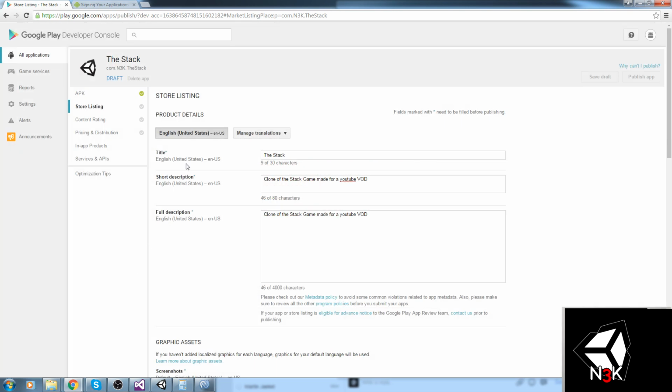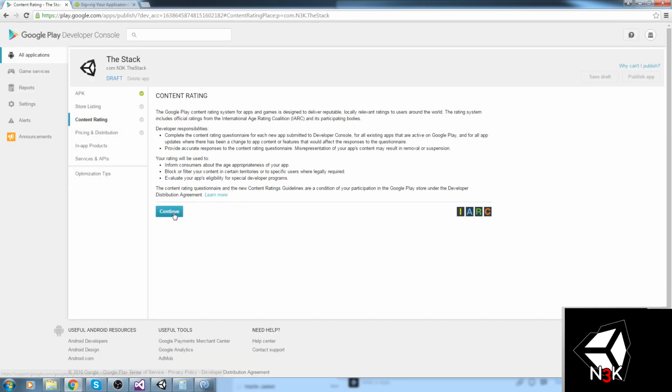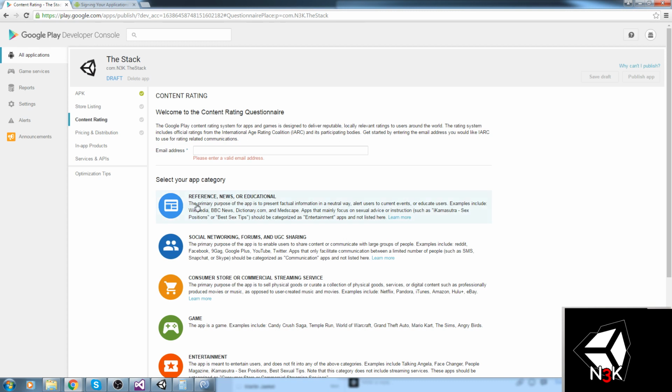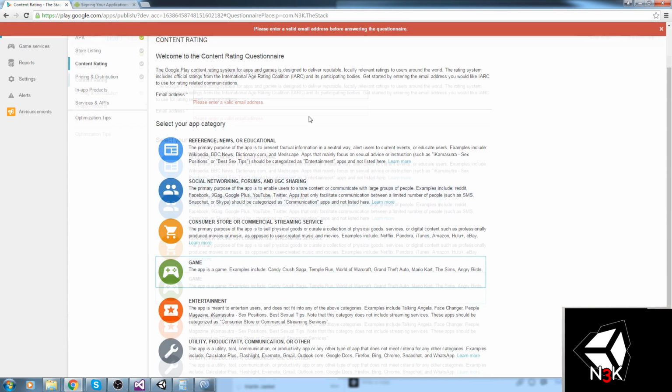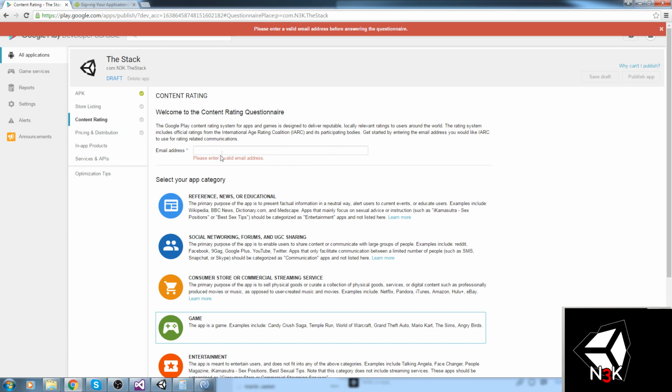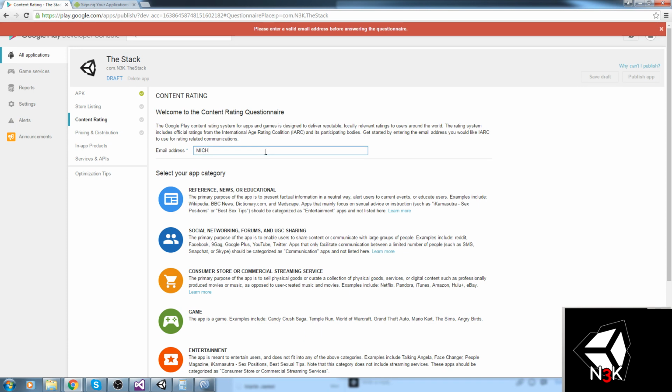So that is why it's not green right now. Now content rating, same exact thing. So you go under here, and it says, please enter a valid email address. So I think you have to fill in your email address. So I'll just go do that right now.